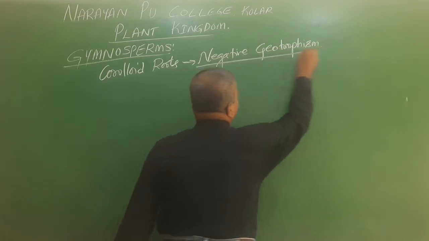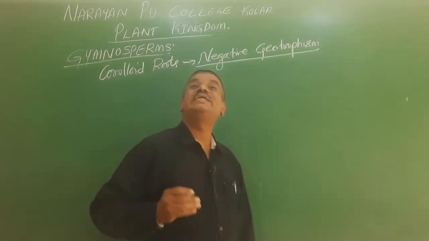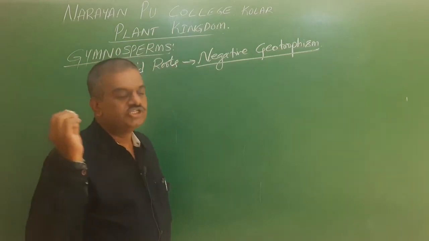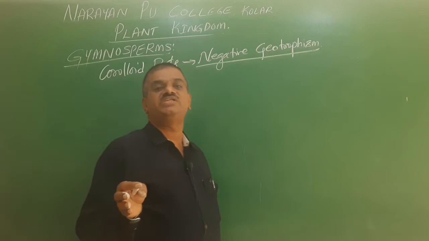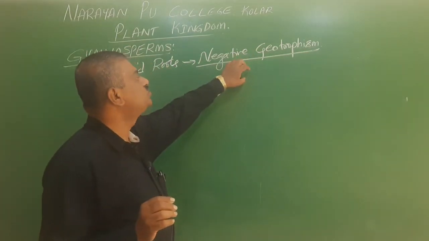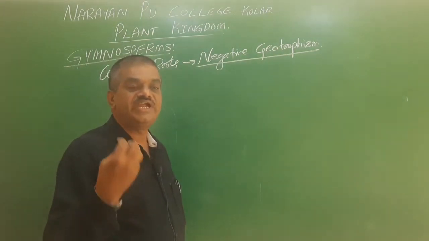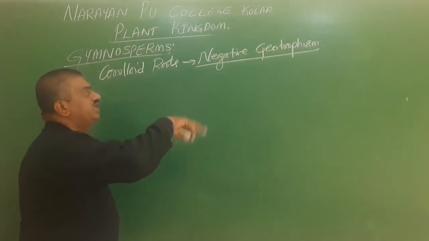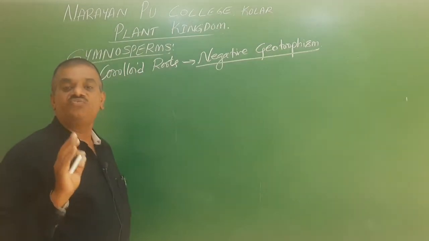We know that roots always move towards gravity; they are called geotropic. The stem always moves towards light, which is called phototropism. But here the coralloid roots are negatively geotropic, so they always try to move upwards in the soil. They also help in nitrogen fixation.